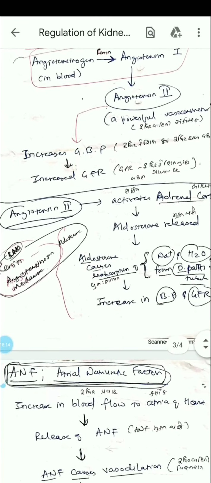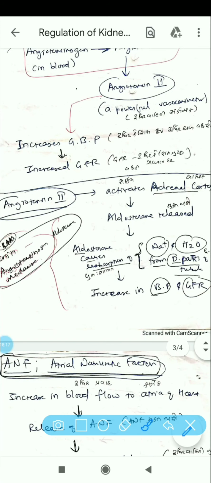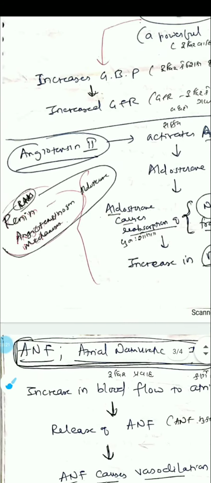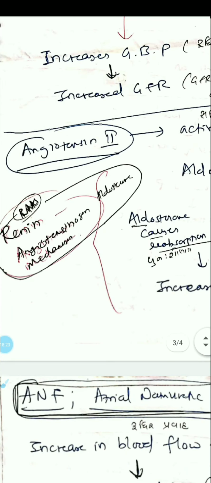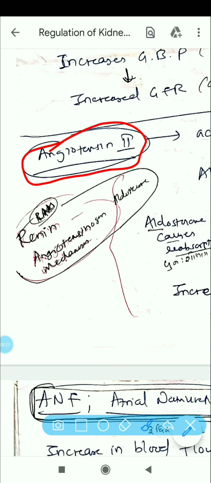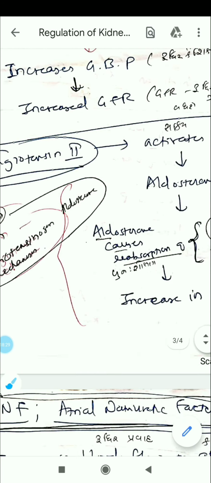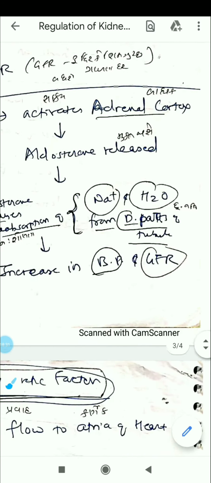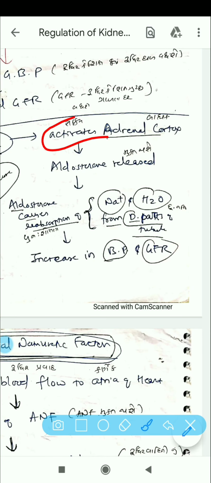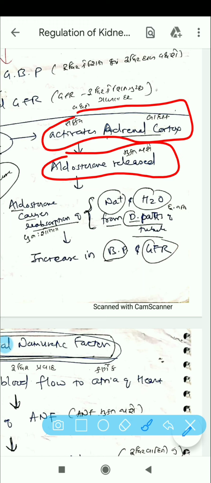Now this angiotensin 2 can also activate the adrenal cortex, and so aldosterone is released.